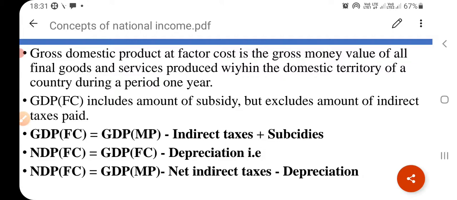While estimating NDP at factor cost, you also deduct depreciation. It is very easy to understand if you have the basic concept of market price and factor cost. At market price, indirect taxes are added. Therefore, while estimating national income at factor cost, you have to deduct indirect taxes and add subsidies.